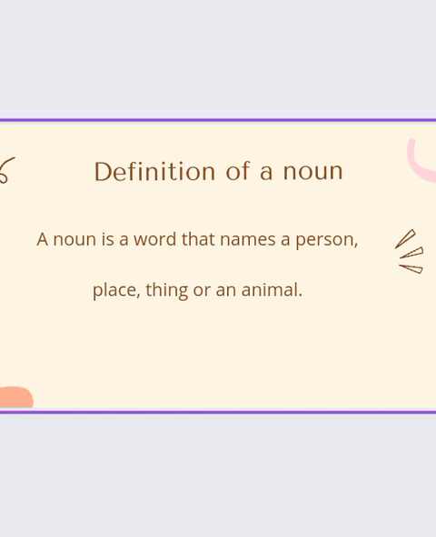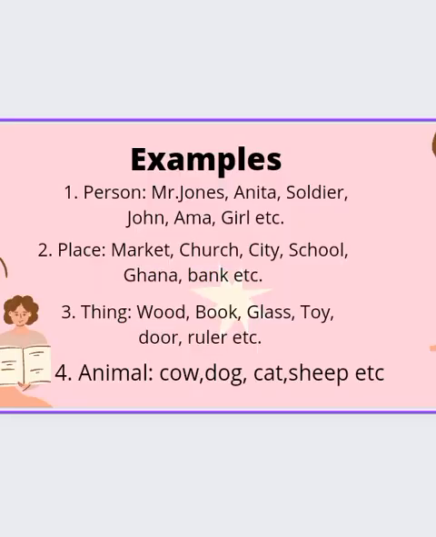And so, if they are naming words, what are some of the things that they name? From the definition here, they can name a person, a place, a thing, or an animal. Now, let's go for some examples. One, a person.